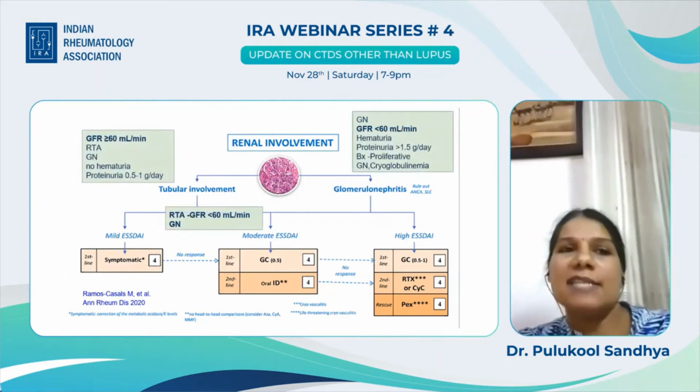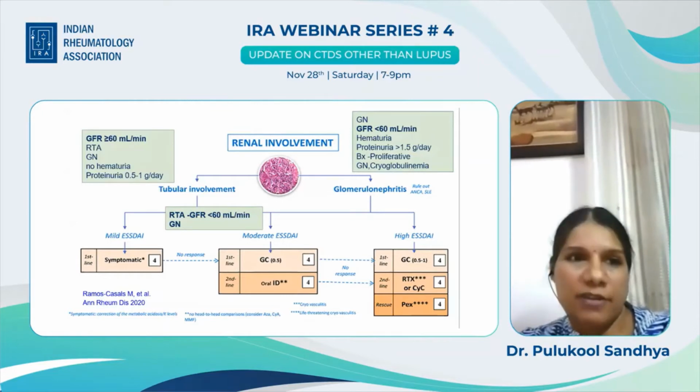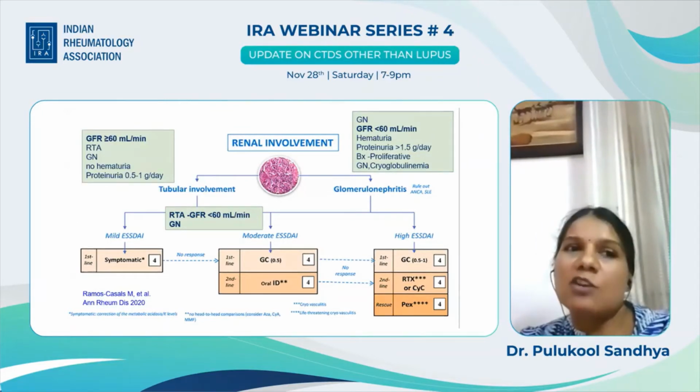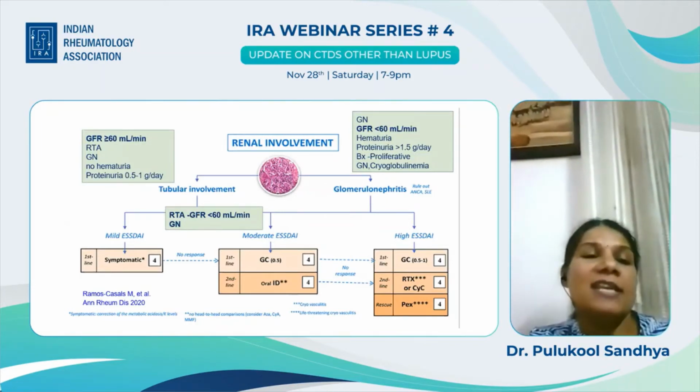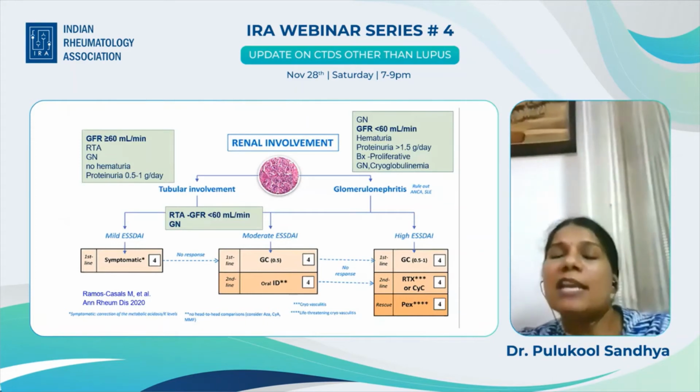So mild ESSDAI means there is no renal failure, could be RTA or could be glomerulonephritis. So in glomerulonephritis, there should be no hematuria and proteinuria should be up to 1 gram per day. So this is mild ESSDAI. It has a score of 5 and they can be treated symptomatically. Now let us look at the other end.